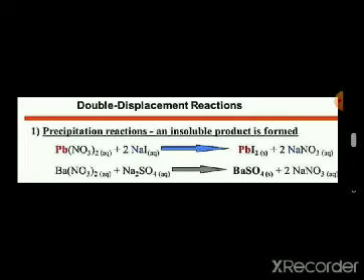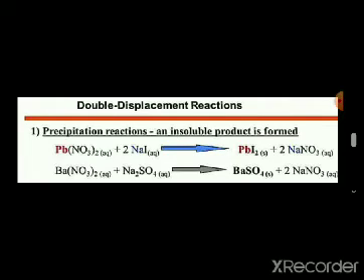Now coming to the next example: barium nitrate plus sodium sulfate gives barium sulfate plus sodium nitrate. Here, what is the color of the precipitate formed and what is it due to? The precipitate formed is barium sulfate because the state symbol S is associated with barium sulfate.